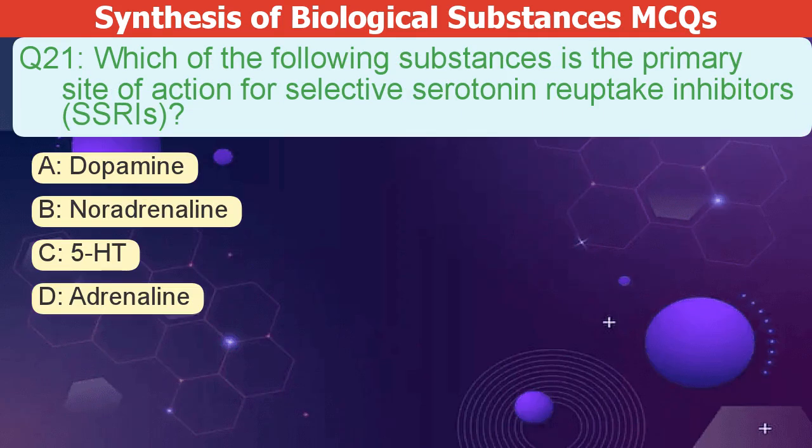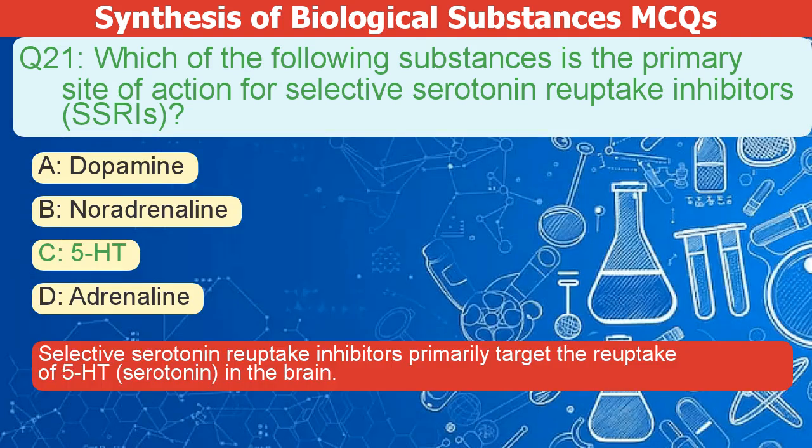Which of the following substances is the primary site of action for selective serotonin reuptake inhibitors, or SSRIs? A. Dopamine. B. Noradrenaline. C. 5-HT. D. Adrenaline. The correct answer is C. Selective serotonin reuptake inhibitors primarily target the reuptake of 5-HT, or serotonin, in the brain.